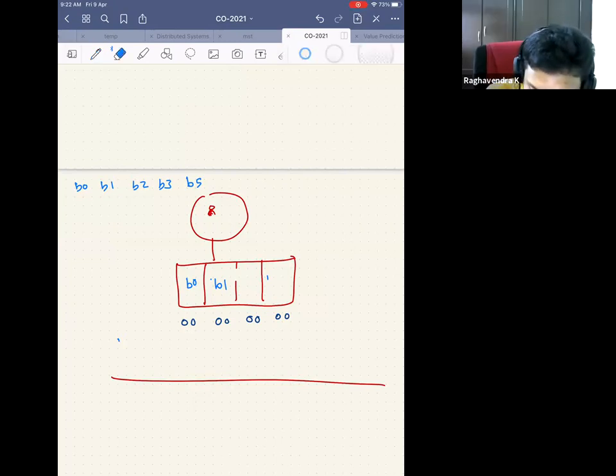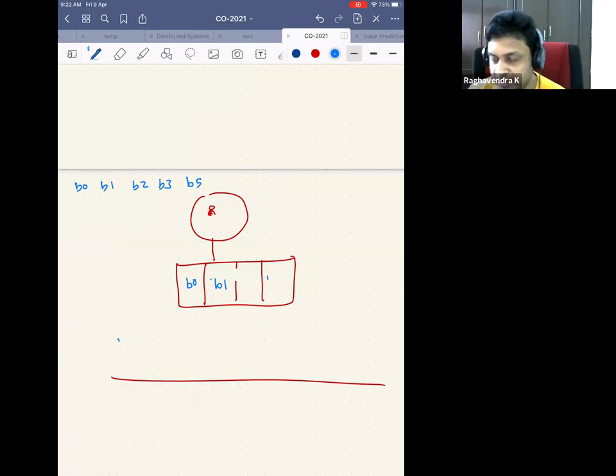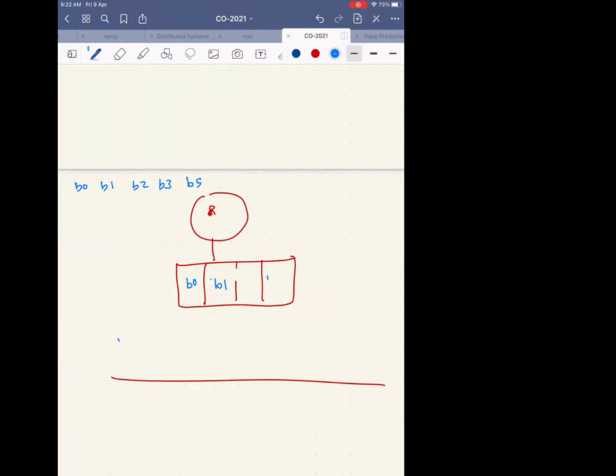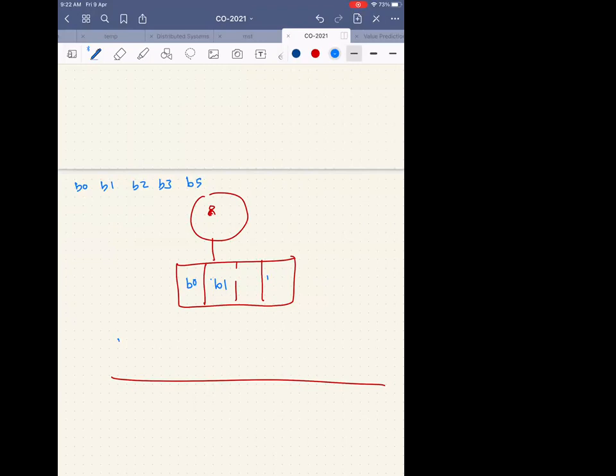Okay, so I'm asking, do you want to have 4? Sir, can we number the order in which they enter? If B1 enters, we can write it as 1 and B0 as 2. No, your answers might be right, but I want it in terms of the hardware. So what extra bits should I have? Where should I have those extra bits? Do you want to have 2 extra bits for each block?